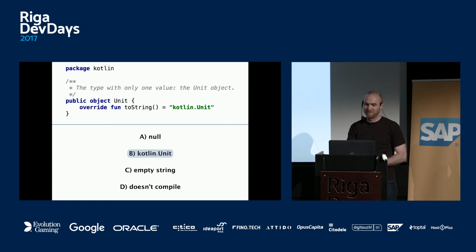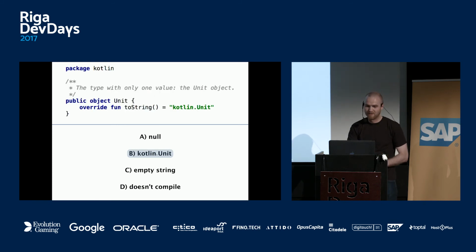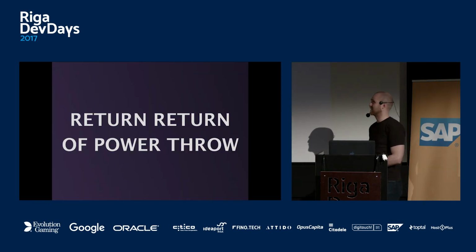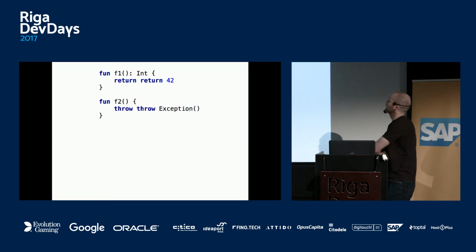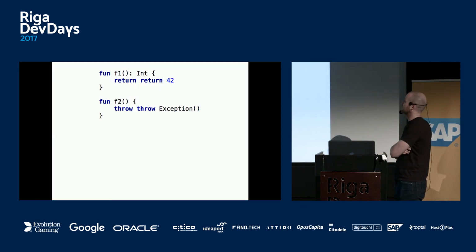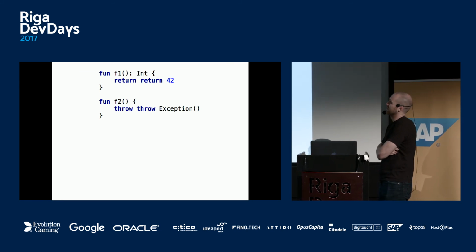So yeah, just to show that this is just lambda. The next thing, it's my favorite, return of power throw. So we have this function1, function2. Function1 returns an int, but it has a weird return thing. And function2 throws something twice.